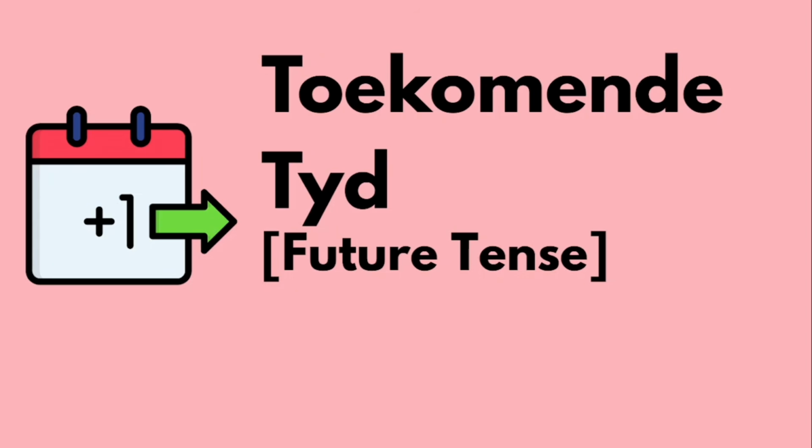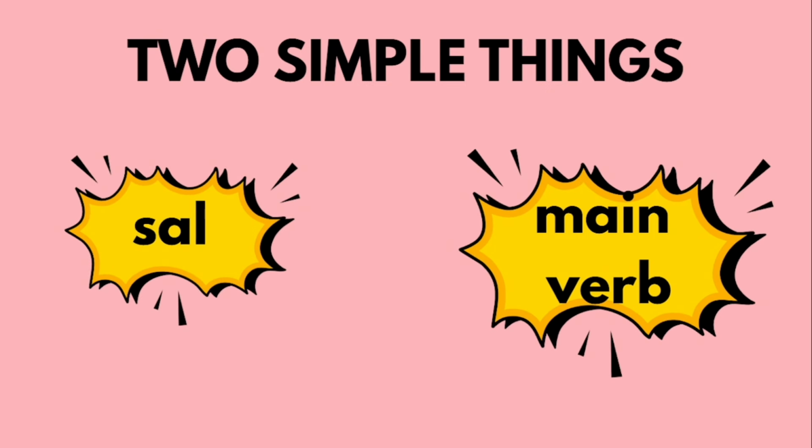And I'm going to show you two ways that they can trick you. And I want to show you that it's not really a trick. There's an easy way of getting around it so that you make sure that you get your marks. All right, just like verlede tyd, there are two things to learn here, and one of them is the fact that sal needs to now be in the second position and the main verb goes to the end.